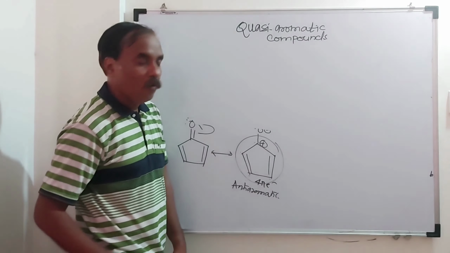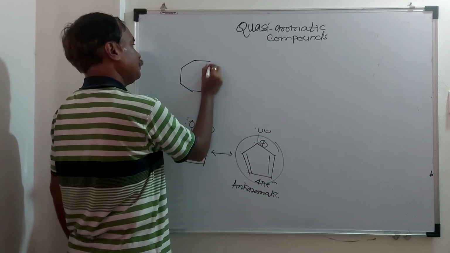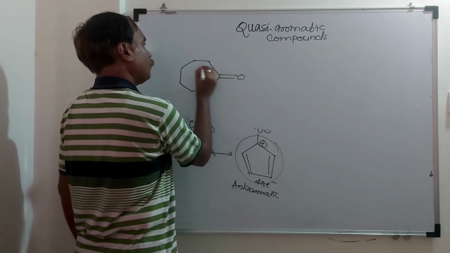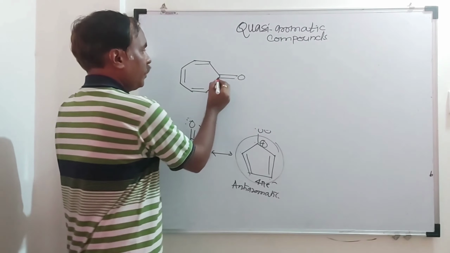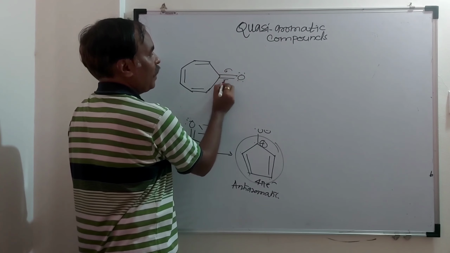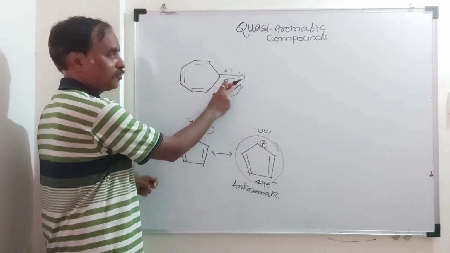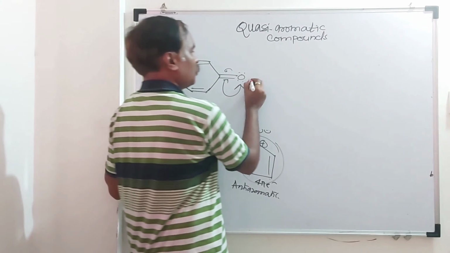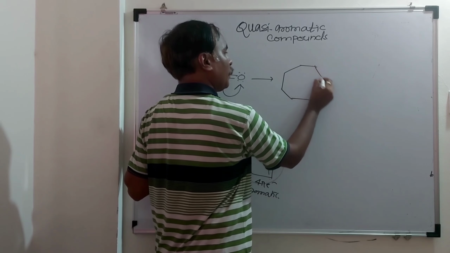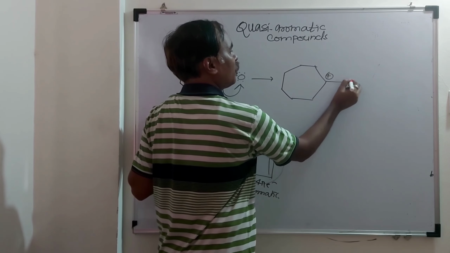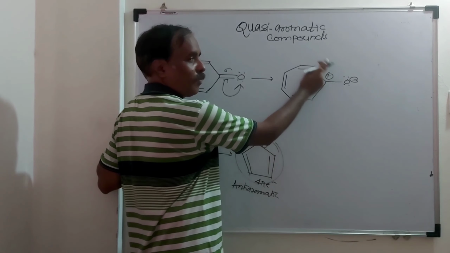I will take tropone. This is tropone. Again here it is a carbonyl group. Sigma pi, breaking a pi bond and shifting of electrons like this. This carbon is the electron pair donor, this oxygen is the electron pair acceptor. So ionization is there. Here it will be a positive charge, here a negative charge.